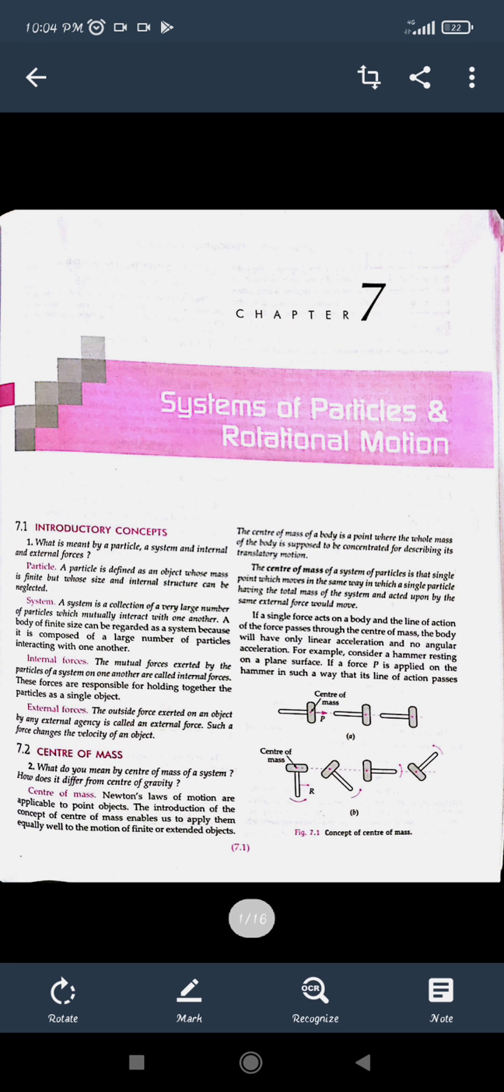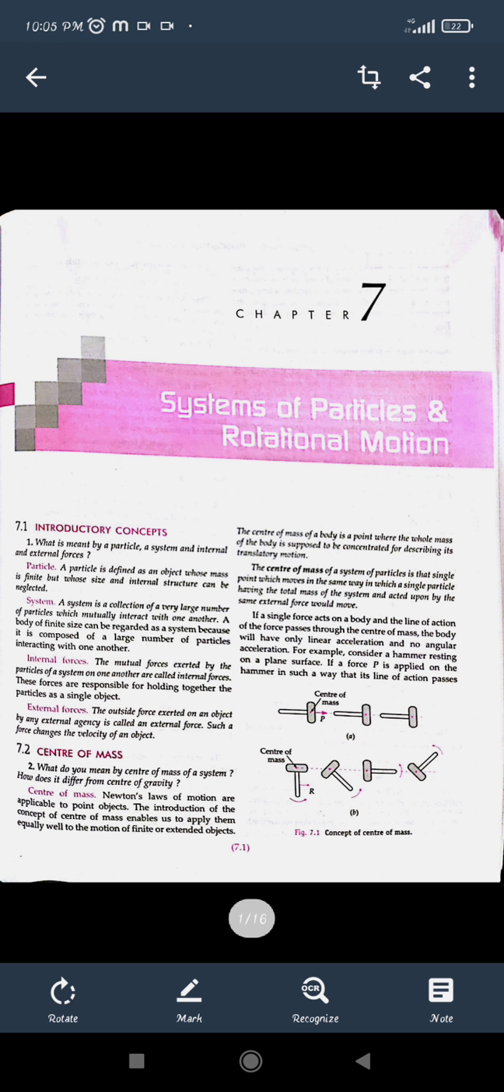So we have already learned the chapter laws of motion. We have seen motion in a straight line, motion in a plane. In all this we have considered a single particle or a single body, and this single particle was considered to be an object which has mass and some size, right? We have already considered every object in the previous chapters as a single particle, right?